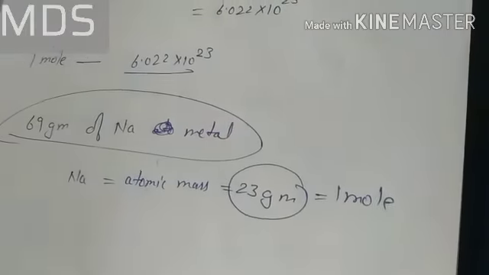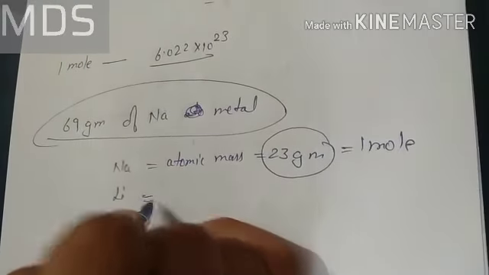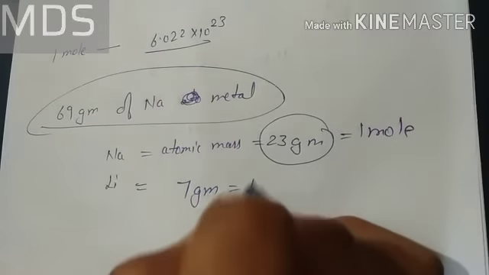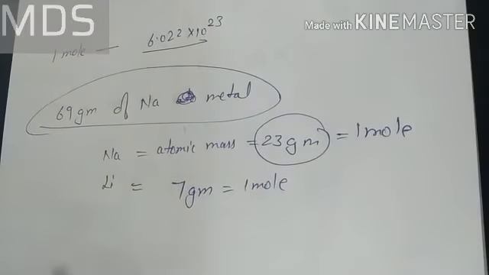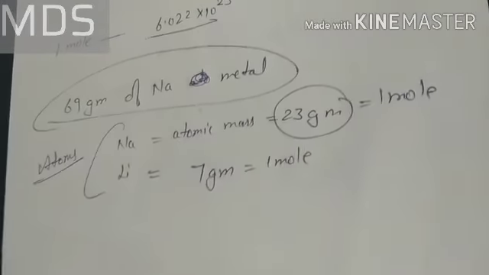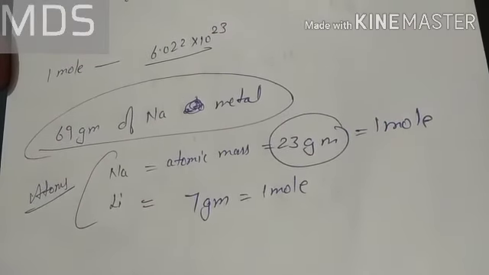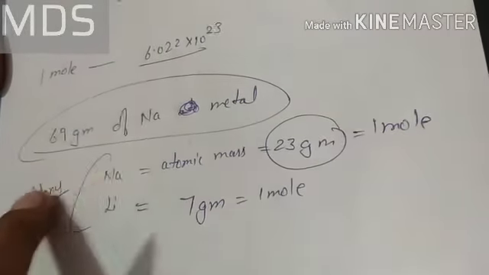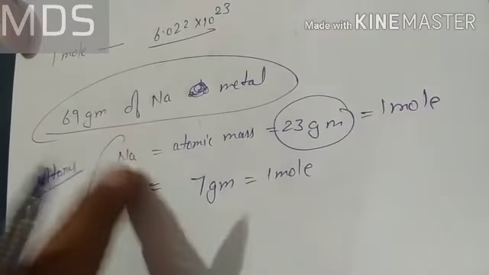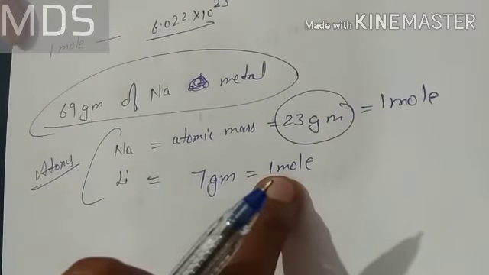If I take another metal like lithium, which has atomic mass 7, then 7 gram of lithium will be 1 mole. Right now we are counting the concept on the basis of atoms. So in the case of atoms, the atomic mass in grams of any element will be termed as 1 mole.